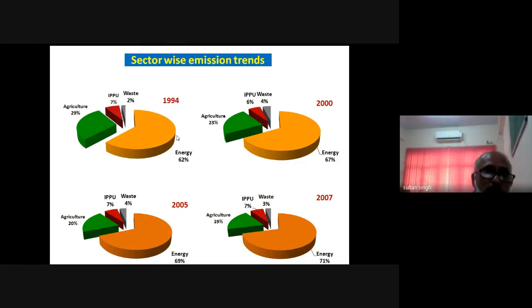So the contribution of the agriculture sector to the total greenhouse gas emission of the country is going down with the passage of time, because of the use of certain varieties, certain mitigation strategies, and so on.